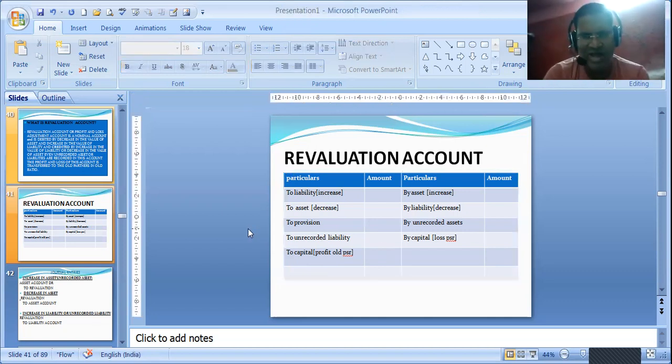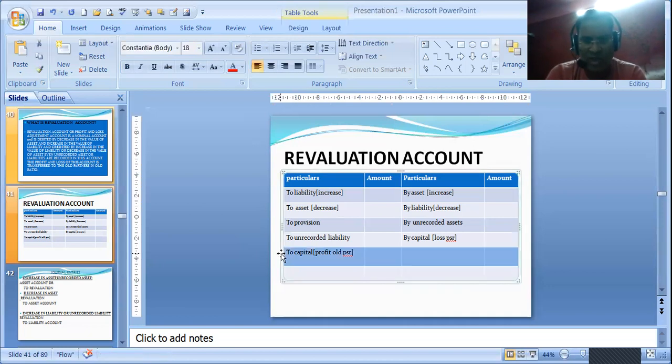Even if they ask you to do the journal entry, you have to prepare the revaluation account in order to get this figure, either to capital or by capital. If there is a loss, our journal entry will be old partners capital account debit to revaluation account. And in case of profit, it will be revaluation account debit to partners capital account. So this is our revaluation account format.